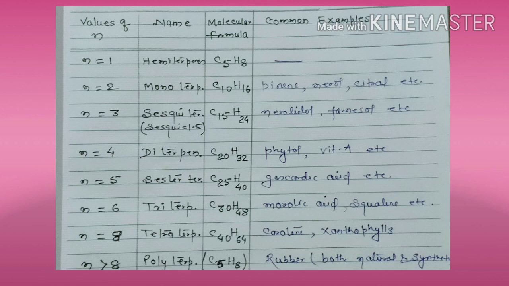Similarly, if the value of N is 6, we call it a triterpene. If the value is 8, we call it a tetraterpene. And if the value is more than 8, we call it a polyterpene. The examples are written in the table.